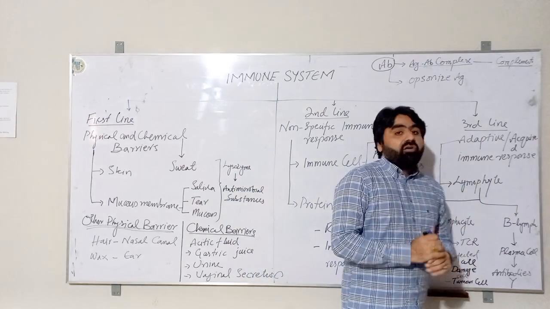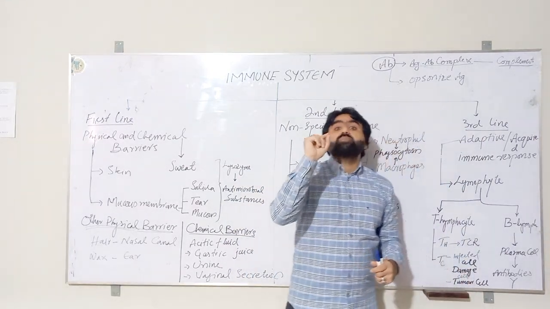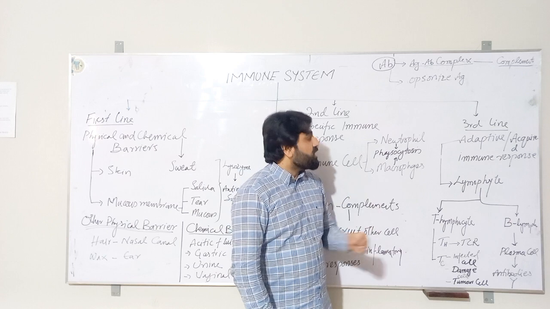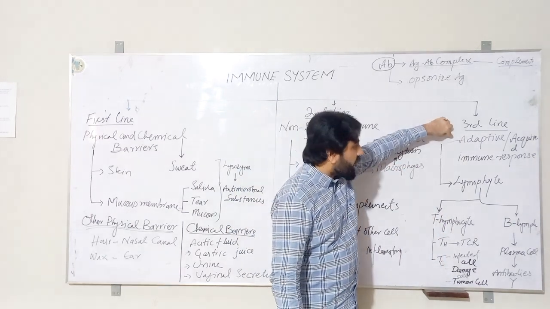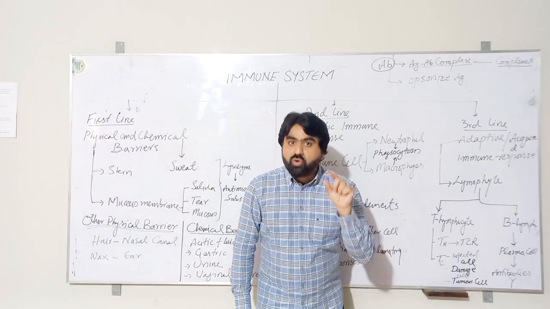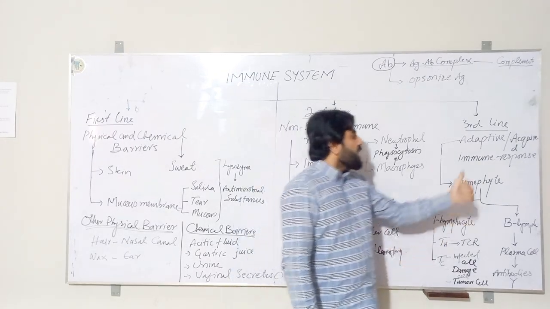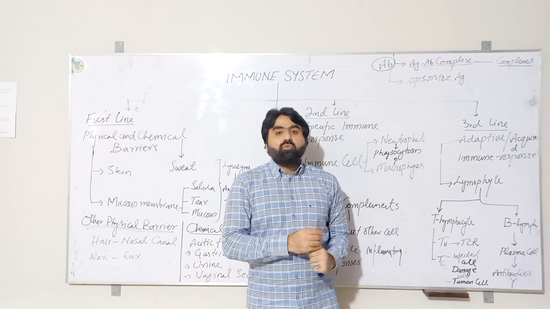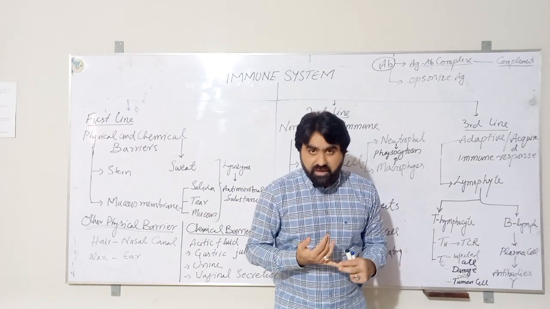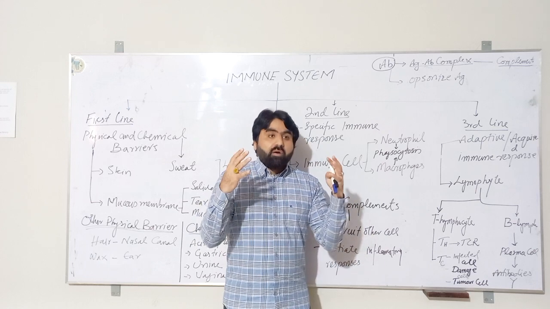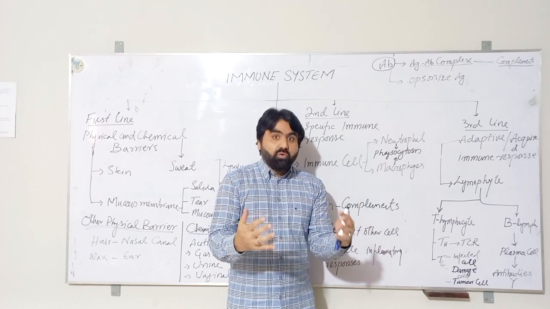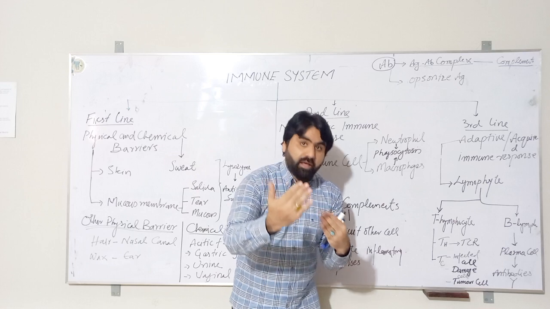But the third line of defense is very, very specific in nature. Therefore, the third line of defense consists of the adaptive or acquired immune response. This adaptive or acquired immune response is very specific in nature. It means that it produces specific immune tools against the foreign invader.